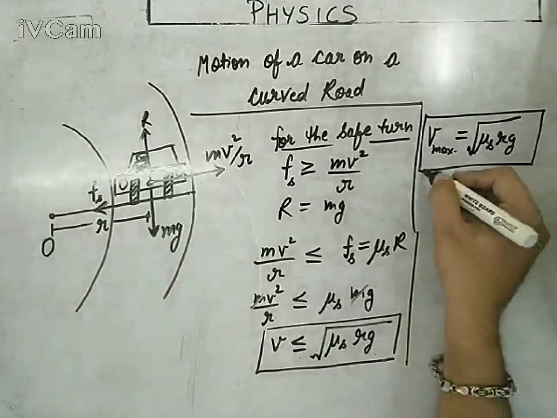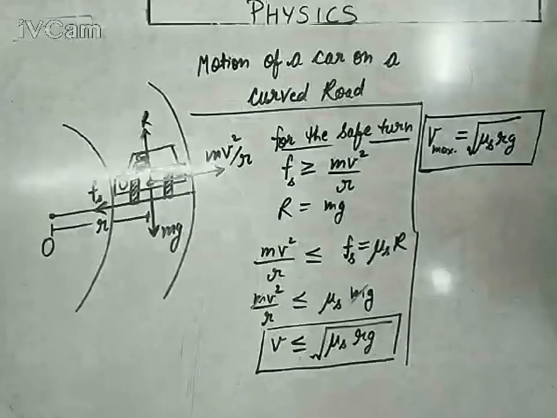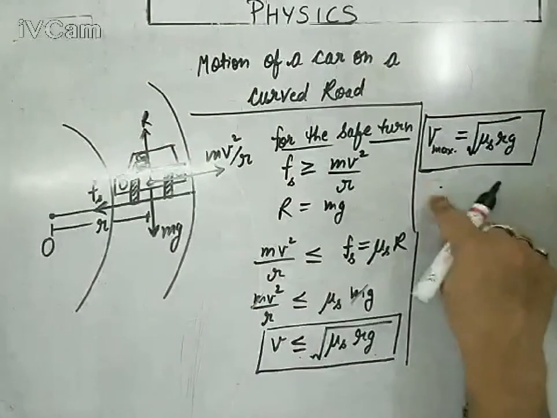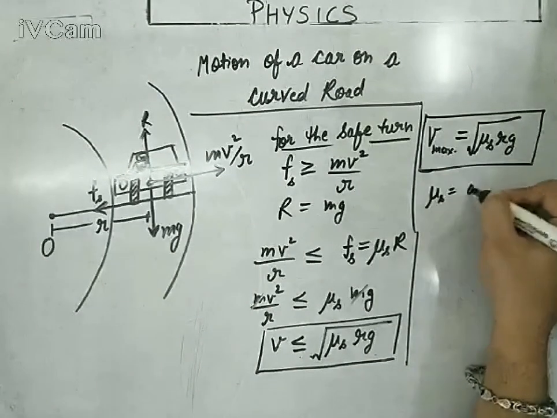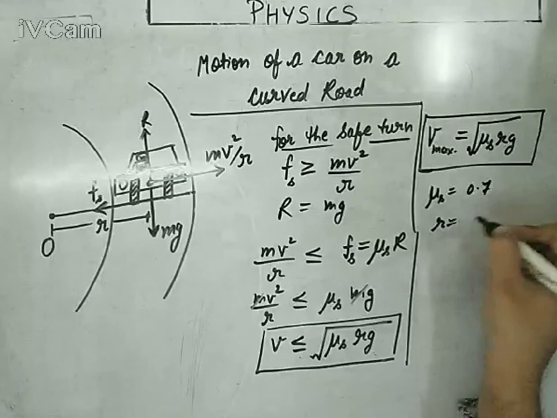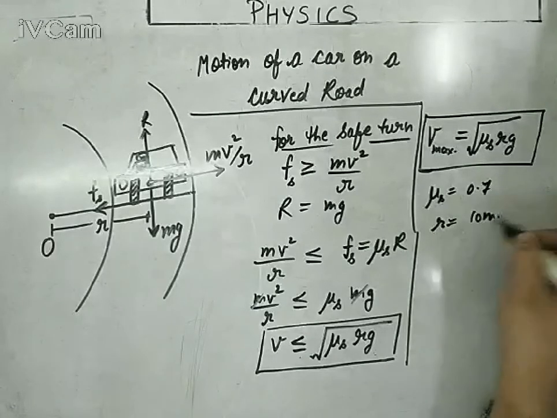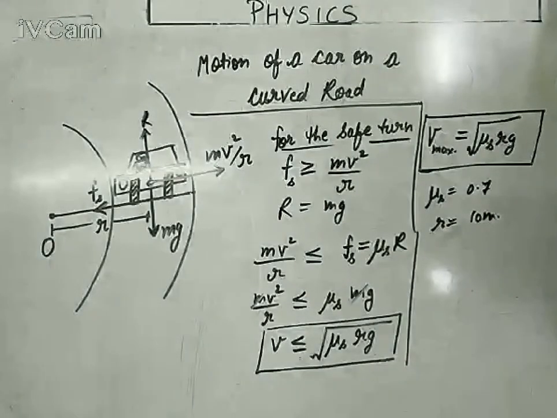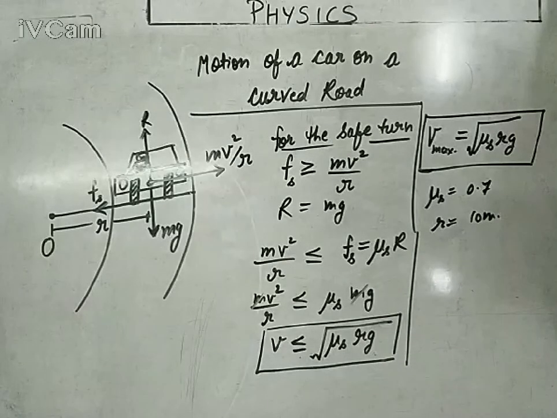And if we implement the real time data on this, for an example, for a road having the friction coefficient 0.7 and radius about 10 meter, you can calculate it would be approximately 30 km per hour. It means the maximum speed to drive the car on such a curved road is 30 km per hour, and if you are driving more than this speed, there will be a chance to get out from the track. So keep this thing in mind.